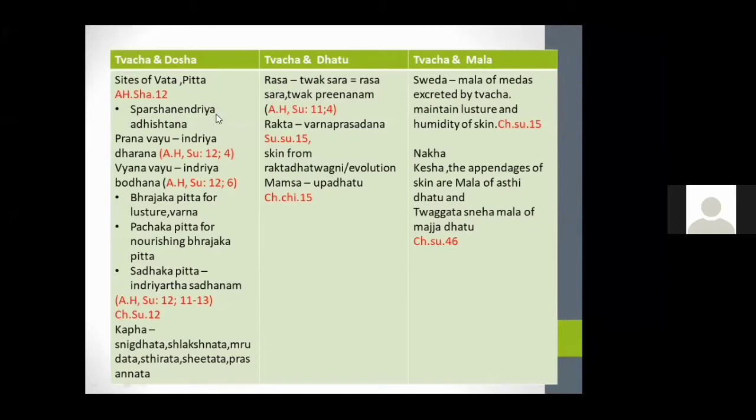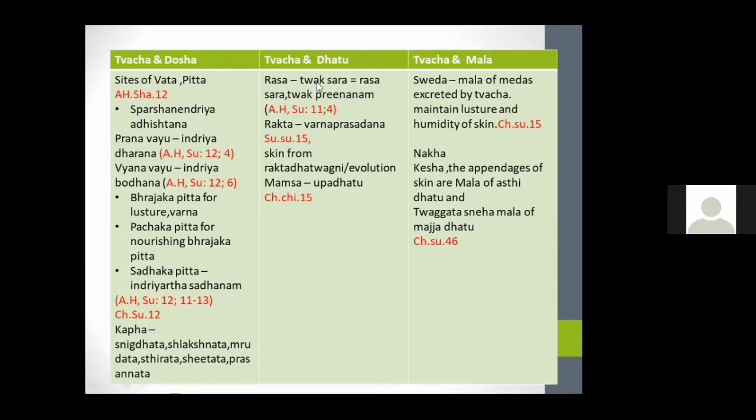And the next basic concept is the relation between Twak and Dosha. Mainly Twak is the sthana of Vata and Pitta. So we can say that Twak is the Sparshanendriya Adhishthana. Mainly Prana Vayu and Vyana Vayu have a common contribution in Twak Sharira. Bhrajaka Pitta is for luster and Varna, Pachaka Pitta for nourishing, and Sadhaka Pitta for Indriyartha Sadhana. And coming to Kapha Dosha, the Snigdhata, Shlakshnata, Mriduta, Sthirata, Shitata, Prasannata of the skin are all provided by Kapha Dosha.